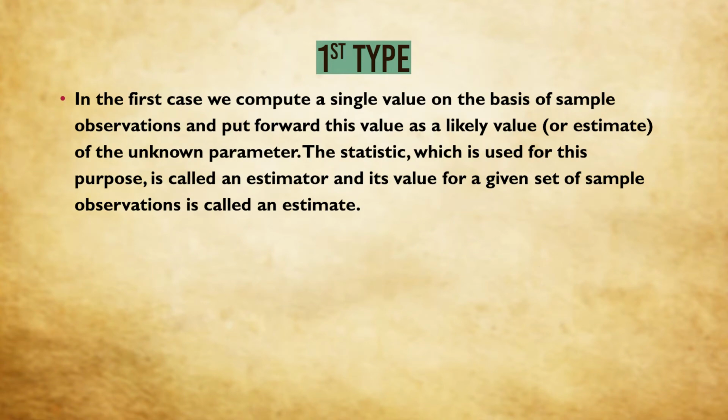Let us try to understand this point. Suppose I want to find out the per capita average income of Indian population. So if I want to enumerate the whole population, then what I have to do? I have to go to each and every Indian. I have to get the data on their income and then find the average income. This is impossible, practically impossible. So I'll take a random sample from the whole population so that the persons from higher income group as well as from lower income group may belong to the sample.